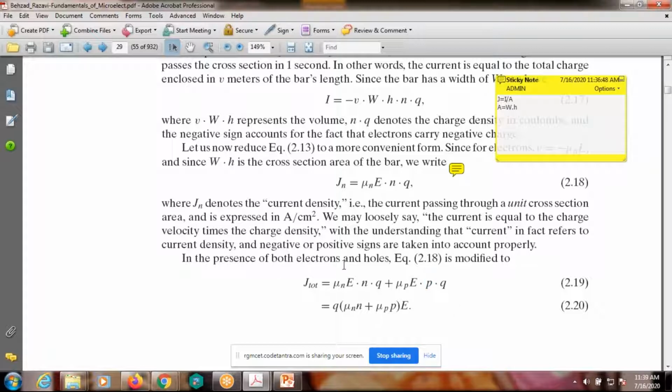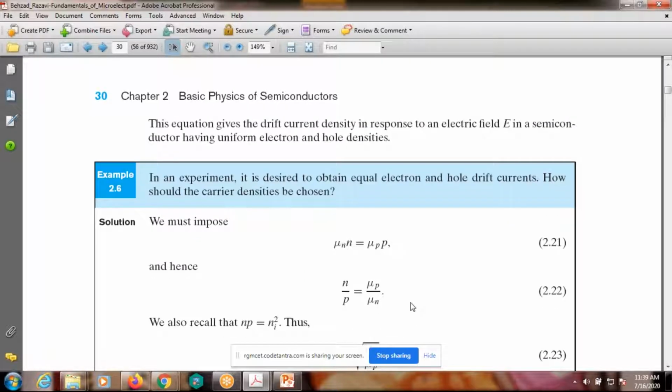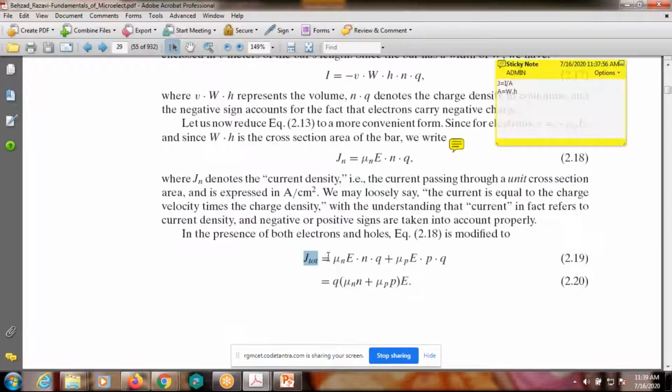Now in presence of both electrons and holes, the total current density J is equal to mu n into E into n into q plus mu p into E into p into q. Take q common, and the remaining terms are mu n n plus mu p p, into E. That is the drift current in a semiconductor.